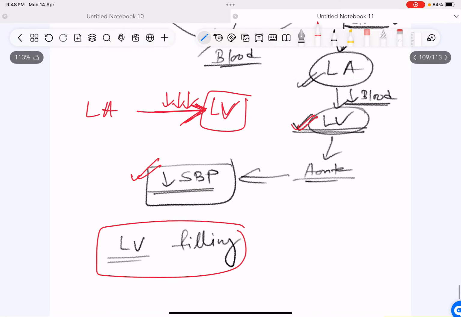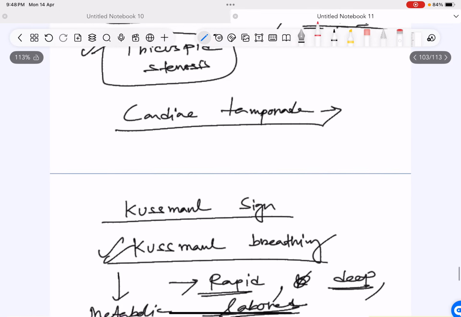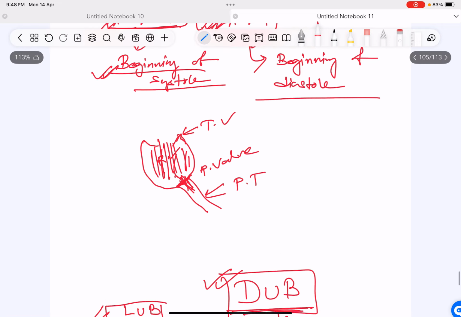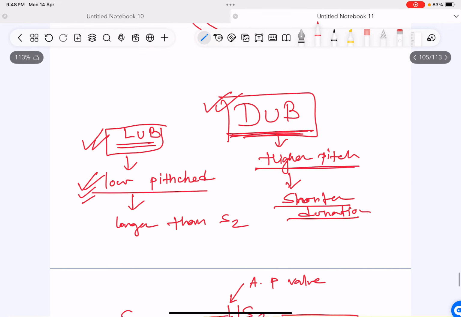So the answer will be, which is not seen with constrictive pericarditis. Answer is pulsus paradoxus. Ascites obviously you can have because of the venous stasis. That is, blood is not going into the right atrium. So if the blood is not going to the right atrium, then it will accumulate in the SVC, IVC, and it will increase the portal vein pressure, splanchnic vasodilatation, fluid will leak, resulting in ascites. We'll discuss the remaining part of the diseases of pericardium in the next lecture.